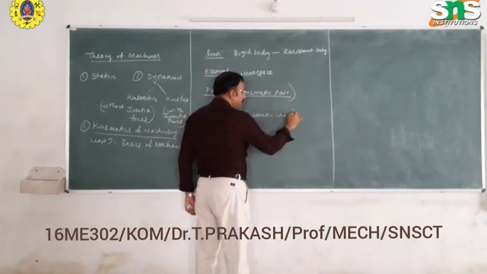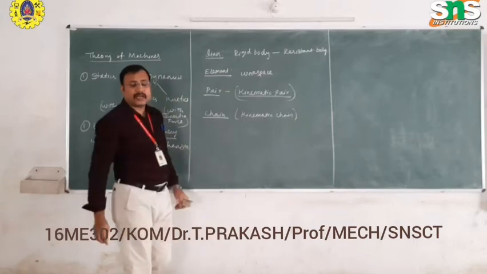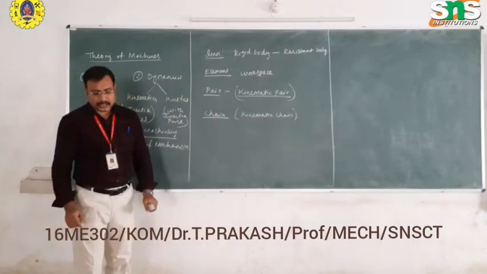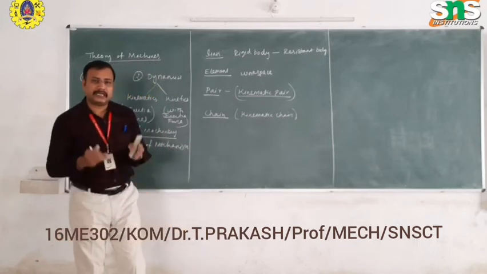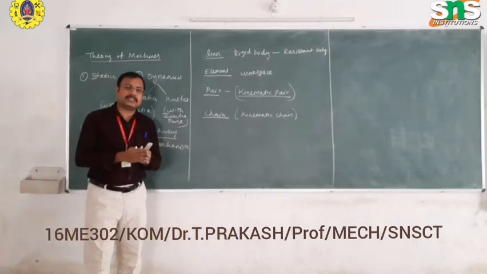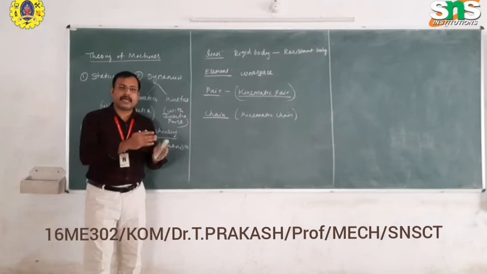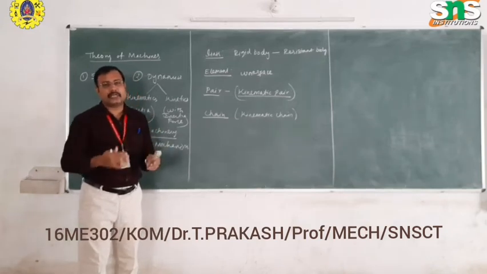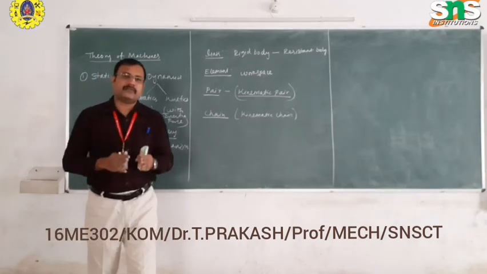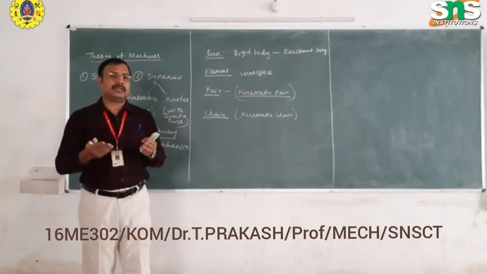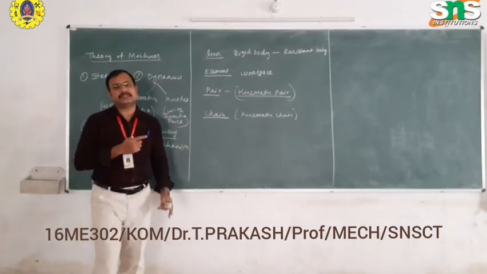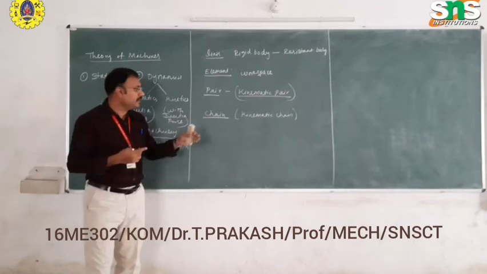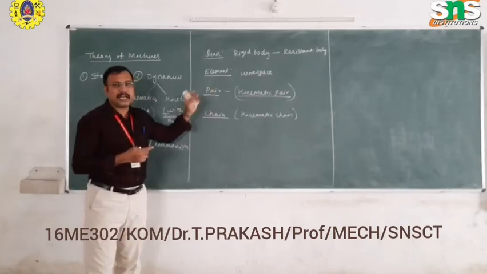What is the meaning of a kinematic chain? When there is a linkage, a combination of linkages or elements, when we connect the input link to the output link, we can transmit input to output motion and form a chain. The chain itself is nothing but continuous elements or continuous links. Therefore, we can form the chain by using the kinematic pair.